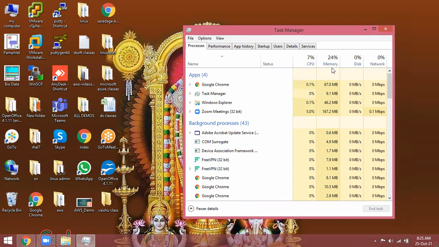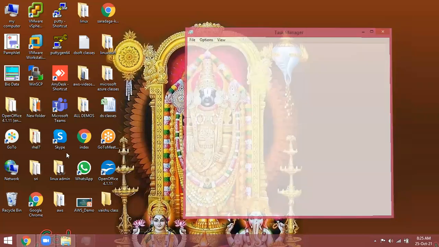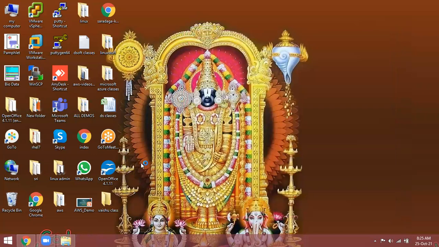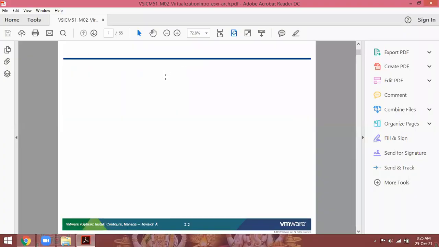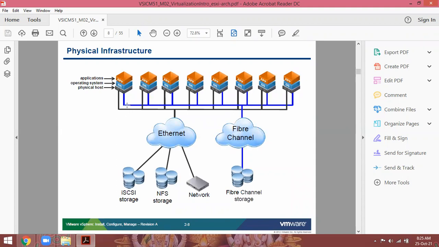In 2006, we entered into virtualization technology. Without virtualization, there is no cloud, remember. What is virtualization technology? This is the physical infrastructure. The companies used physical data centers: a physical server with only one OS, and on top of that operating system, an application. Again, if you want to go for another application, buy another server. Even if we are underutilizing the resources, at that time we could not do anything, because these technologies were not there at that point of time. So you have to spend money for each and every physical server, but you waste the resources.